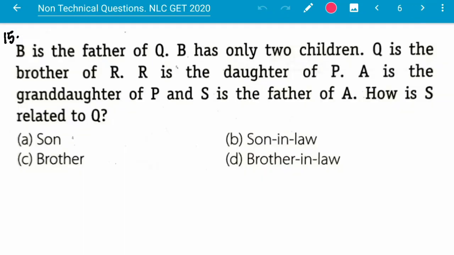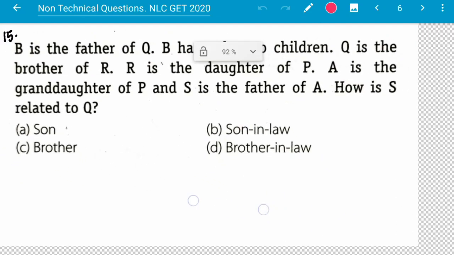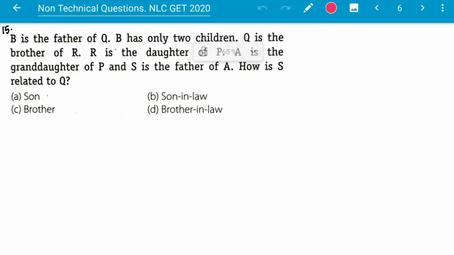Next question. B is father of Q. B has only 2 children. I am representing this like this. B is father of Q, and B has only 2 children. Q is the brother of R. I am writing circle for the female and square for the male.